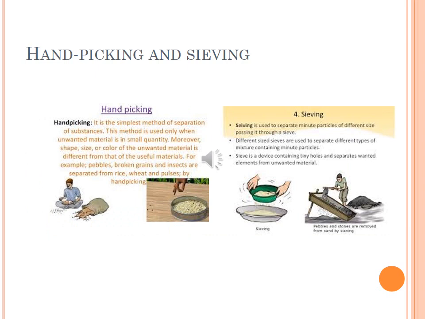Methods of cleaning are hand picking and sieving. What happens in hand picking? Hand picking is usually done to clean the food of undesirable substances such as small pieces of stone from the grains. This method is based on the difference in size and color of grain and unwanted material. It is used only when one of the components is present in small quantity. Like at home, the method is commonly used by women to clean the cereals and pulses.